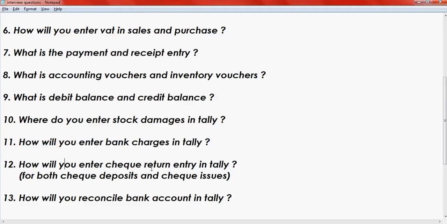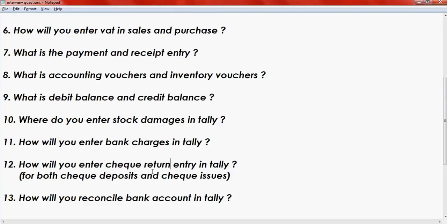How will you enter a check return entry in Tally for both deposits and payments? Check issues are called payments. Sometimes if you deposit checks, they may bounce because of insufficient funds or check overwriting, whatever the reason. When it returns, debit the customer account and credit the bank account.